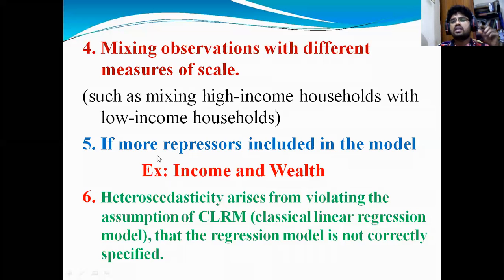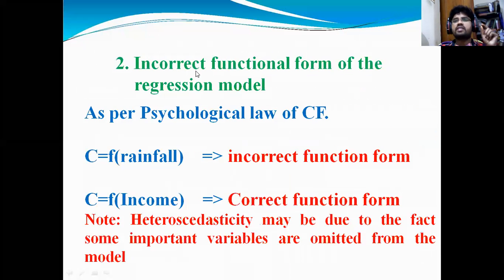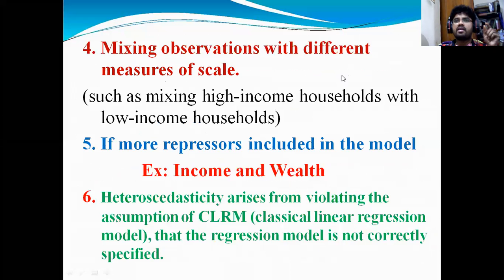Okay. So these are the main causes of heteroscedasticity. Please keep in mind that I'm repeating, there are 6 causes of heteroscedasticity. First one is the presence of outliers. Second one is the incorrect functional form of the regression model. Third one, incorrect transformation of the data. Fourth one, mixing observations with different measures of scale. Fifth one, if more regressors are included in the model, and sixth one is if you are violating the CLRM assumptions. So these are the 6 points which are very important causes of heteroscedasticity.